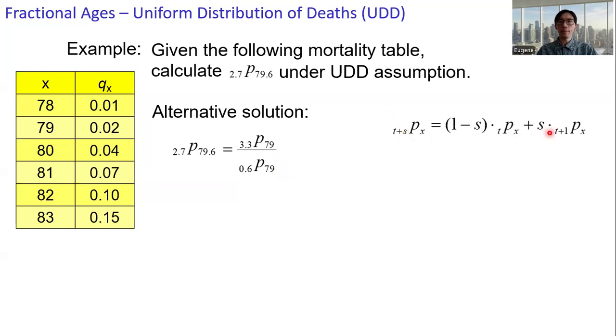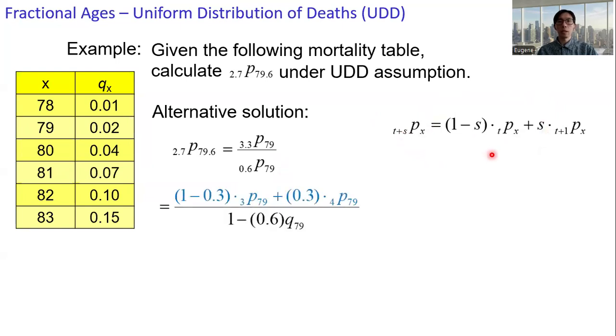Now the interpolation formula. For 3.3 p 79, the corresponding age is 82.3, so we are dealing with the fractional ages between age 82 and 83.